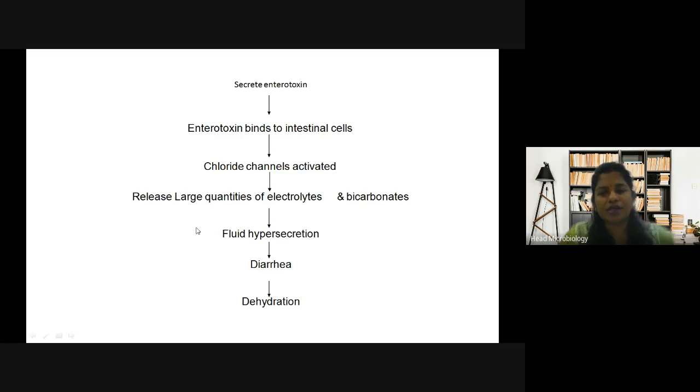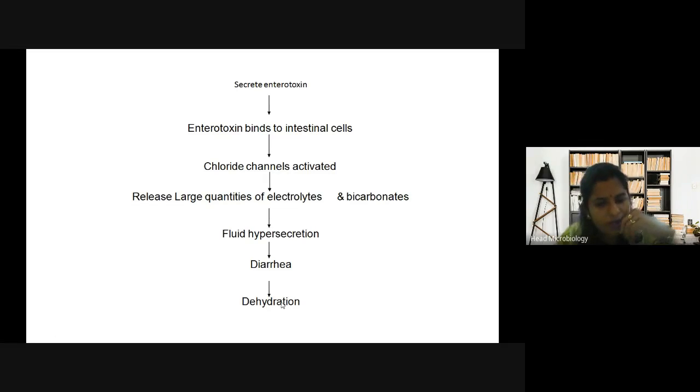Because in the intestines large quantities of electrolytes and bicarbonates are released and secreted. When there is a large amount of fluid secretion, it has to come out, so it comes out with the stool as watery stool, leading to diarrhea, and diarrhea leads to dehydration. What is dehydration?